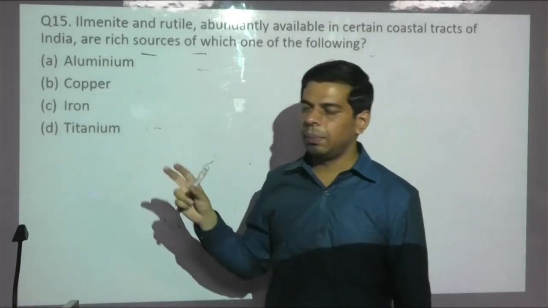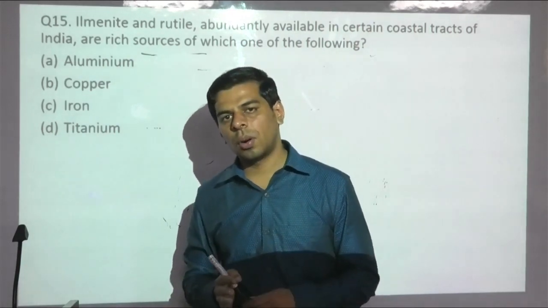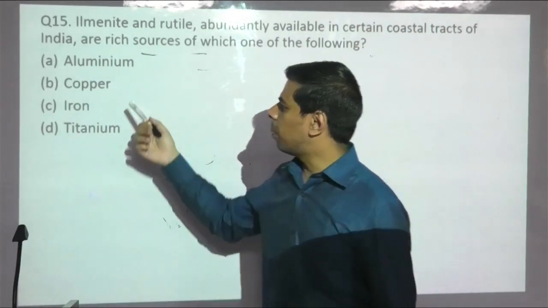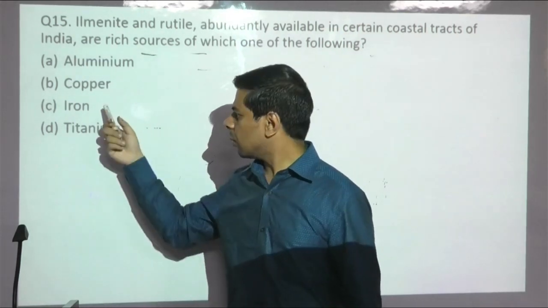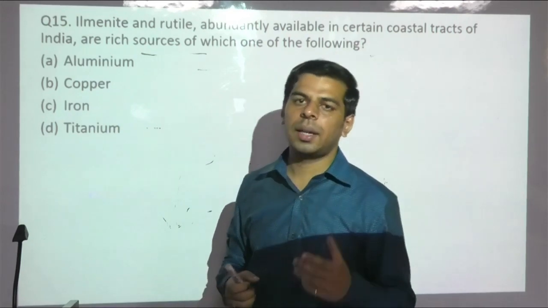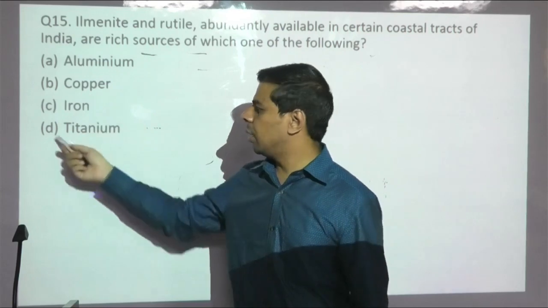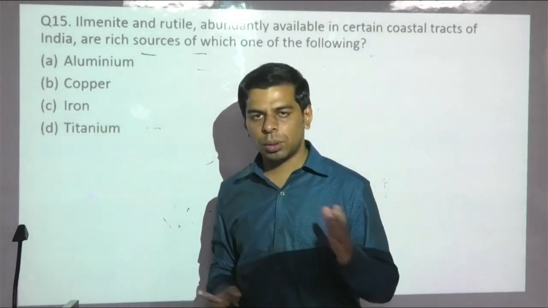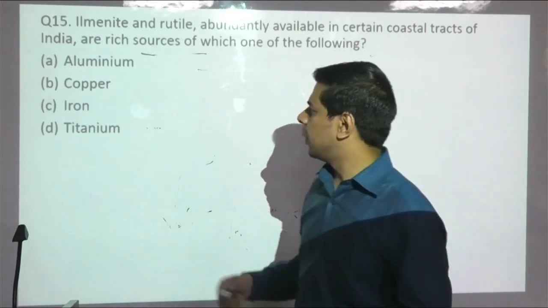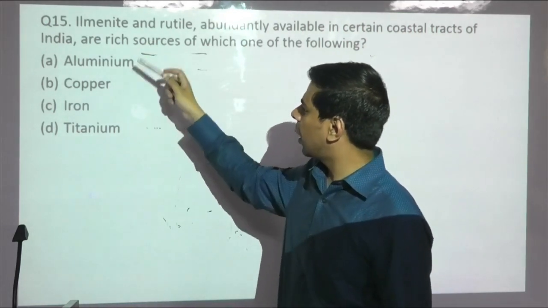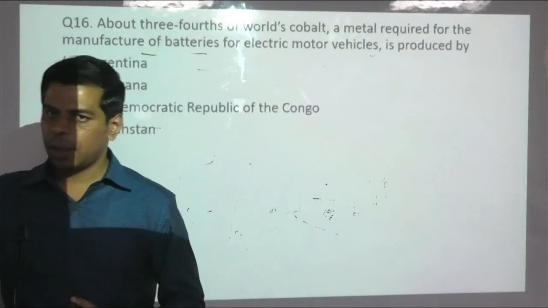If you recollect, in our GS lectures we covered that bauxite is the main ore of aluminium, Al2O3. Copper has cuprite as well as copper pyrite as the main ores. In iron we have hematite, magnetite, siderite, and limonite as the four ores, and it only leaves titanium, which is a strategic metal useful in a plethora of industries, and the government is keen on mining titanium wherever it is available. So this is a strategic resource, and these two are the ores which are associated with titanium.